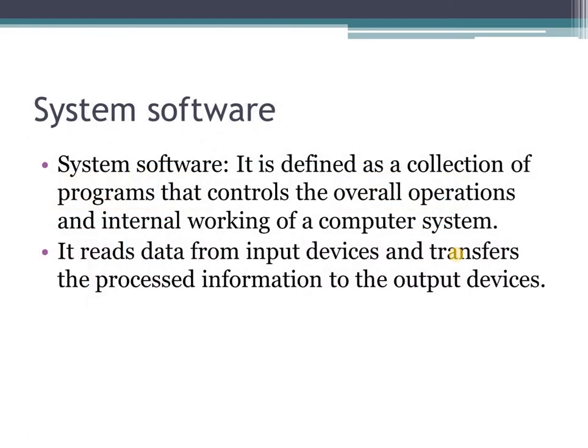Coming to the system software. System software is defined as a collection of programs that controls the overall operations and internal working of a computer system. You can say system software works at the back end of the computer. It reads data from input devices and transfers the processed information to the output devices.